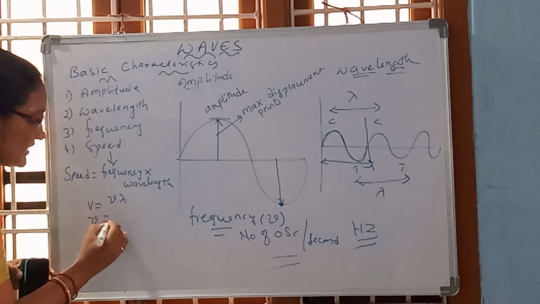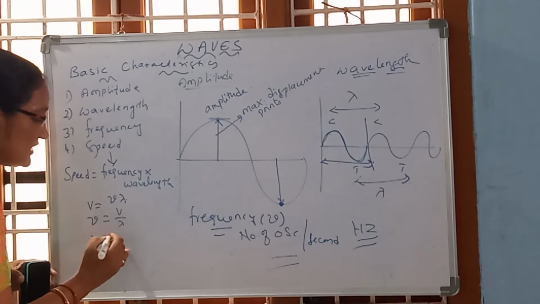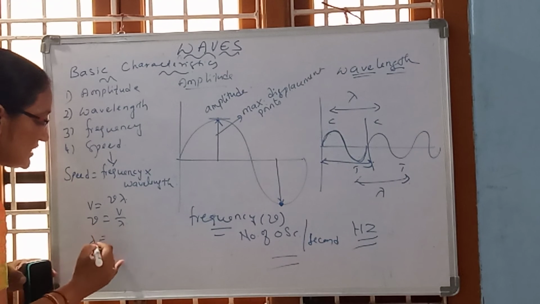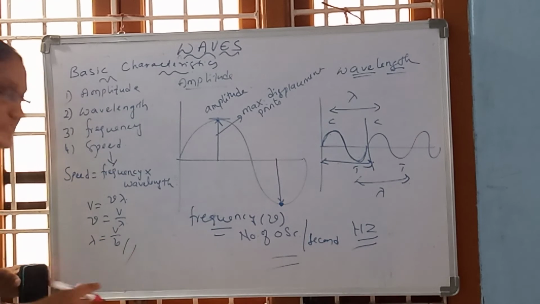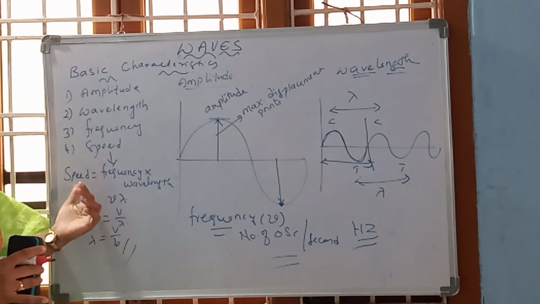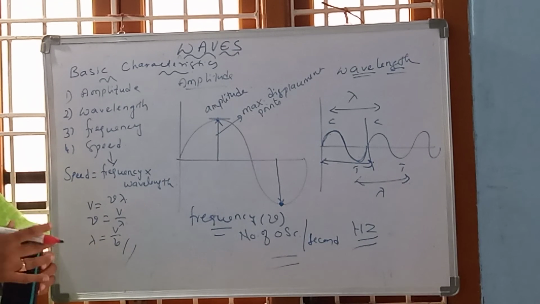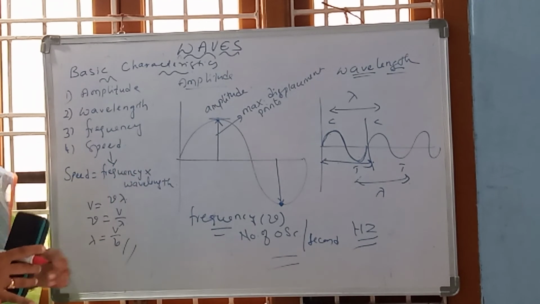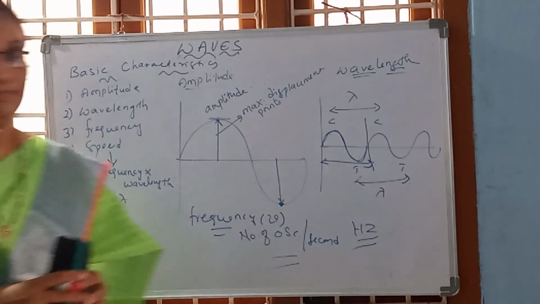Or we can also write frequency is equal to V by lambda. We can write wavelength as lambda equal to V by nu. So this is about the speed. The speed of a wave is written in terms of frequency and wavelength as V equal to nu lambda.